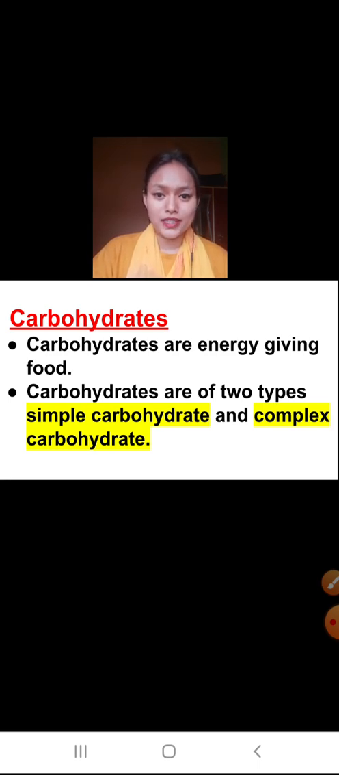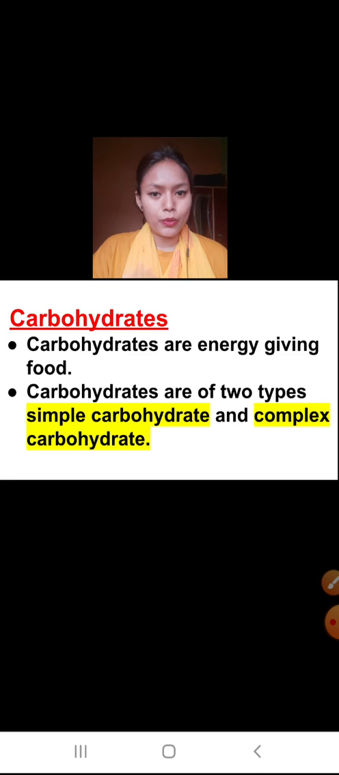Carbohydrates are also known as the energy giving food, as they provide energy to our body. They are of two types. First one is the simple carbohydrate and other one is the complex carbohydrate. As the name suggests, simple means that can be easily digested. So simple carbohydrates give us instant energy, fast energy, whereas the complex carbohydrates take time to give energy.